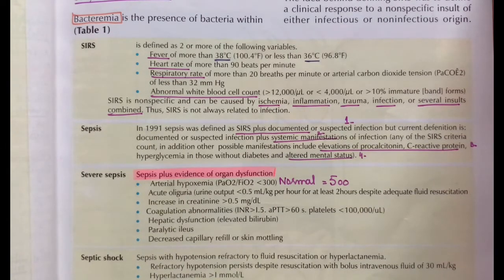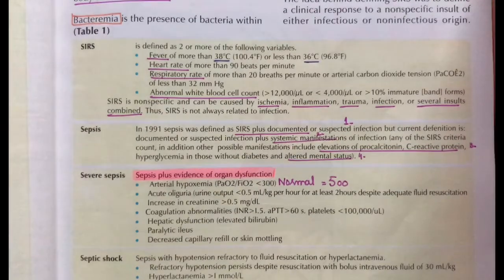Organ dysfunction may be assessed via arterial hypoxemia, that is the partial pressure of oxygen to FiO2 ratio less than 300, where the normal is 500, or acute oliguria, that is a urine output less than 0.5 milliliter per kilogram per hour for at least 24 hours. The normal urine output in a normal person is near about 0.5 milliliter per kilogram per hour.